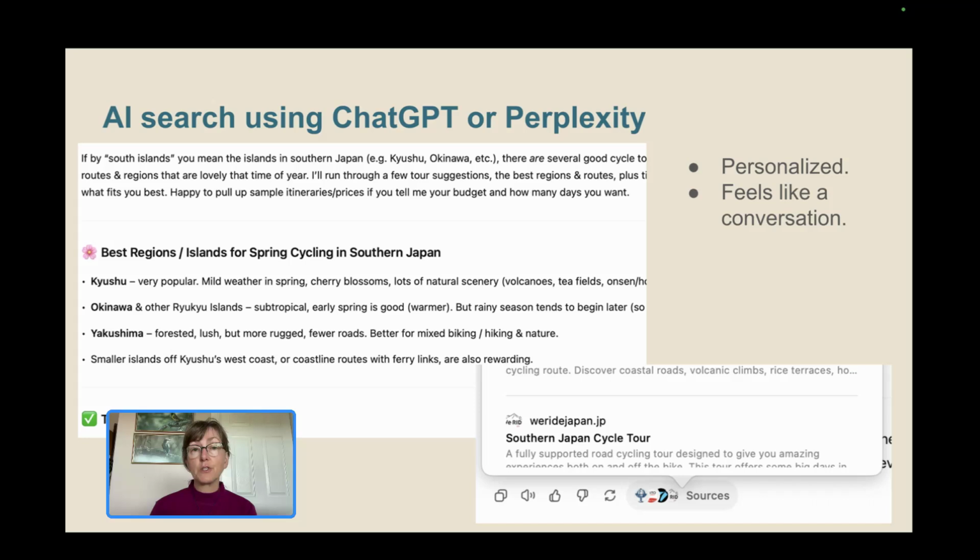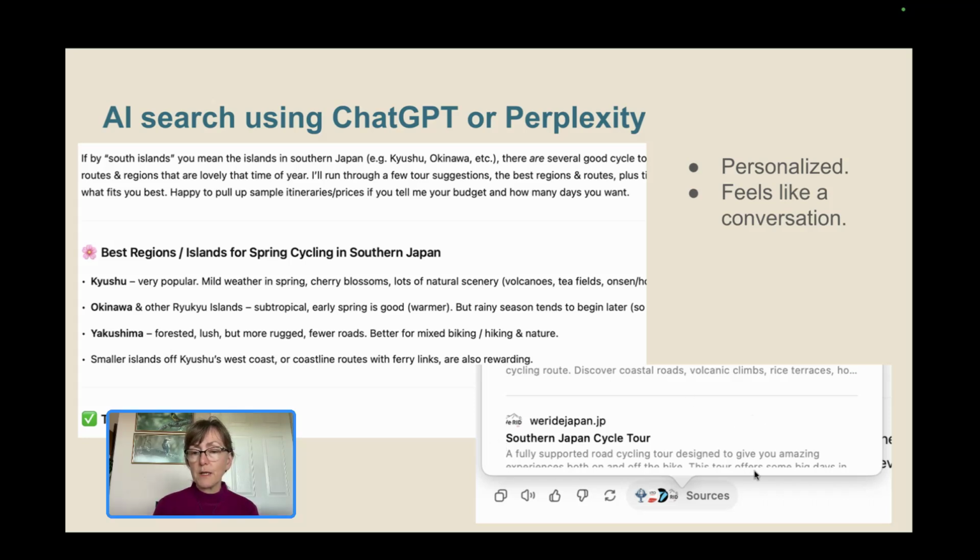Then AI search using ChatGPT or Perplexity or other tools. These are the two main ones, and ChatGPT is the biggest by far at the moment. So again, you can have more of a conversational style interaction. You can ask long questions and you can ask follow-up questions. The results are often very personalized, so ChatGPT gets to know you quite well as you interact with it. It gets to know your values, what kind of thing you prefer, and it uses that to determine what sort of results to give you.